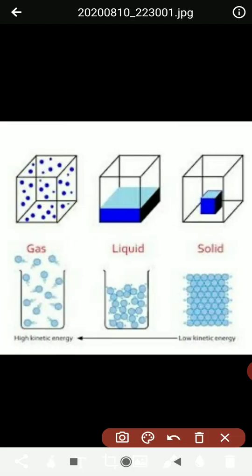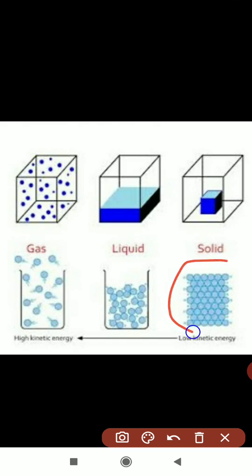Understood children? One more image is here. If you are taking solids, the arrangement of molecules is very close in solids. That's why they will never change their shape. Here they are closely bonded.